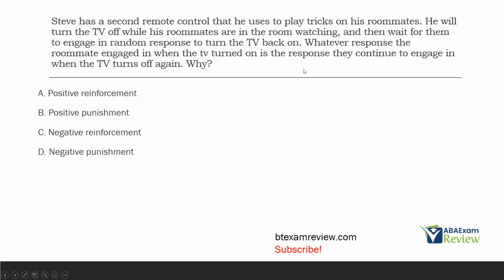Why do the roommates continue to engage in the response when the TV turned on, when the TV turns off again? In other words, Steve has the remote control. He turns the TV off. The roommates start engaging in all kinds of responses. TV turns back on due to Steve. In the future, whenever the TV turns off, the roommates engage in whatever responses got the TV to turn on initially. What's happening here? Well, their behavior is increasing, right? And it's maintaining. So some sort of reinforcement is going on.